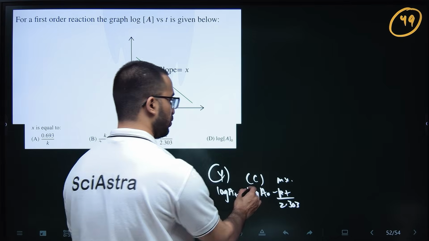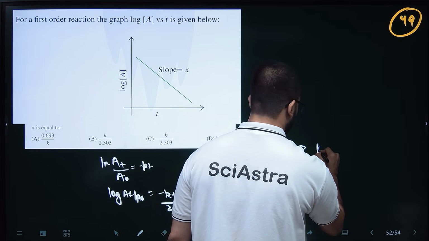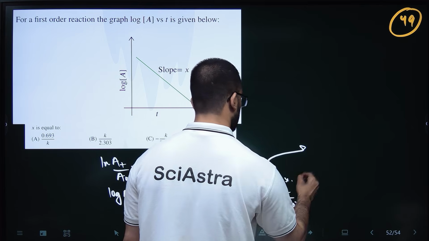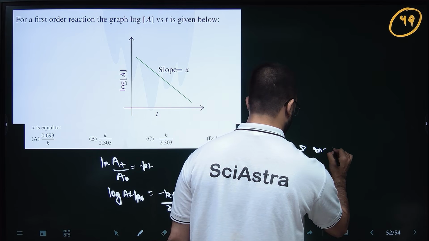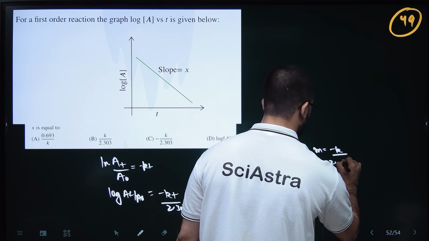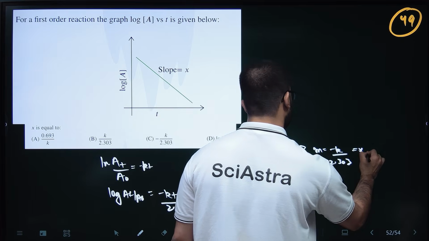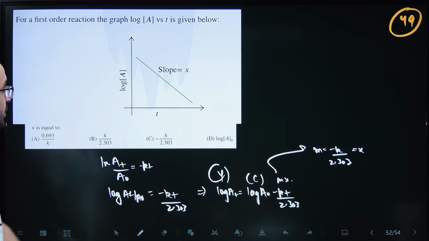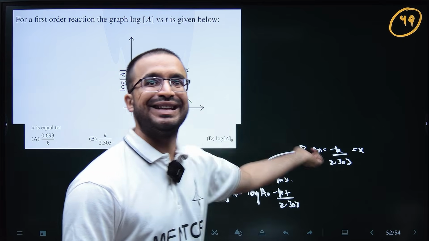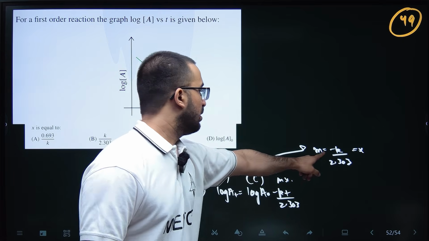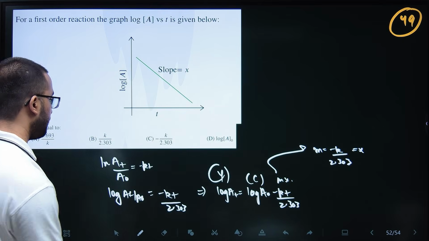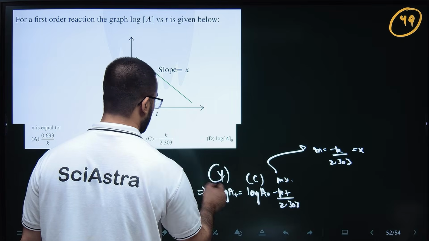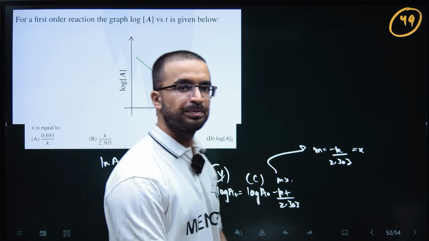So slope is X, so M is your minus K by 2.303, that is X. If they would have written slope is equal to minus X, then I would have written K by 2.303, but here it would be minus K by 2.303.